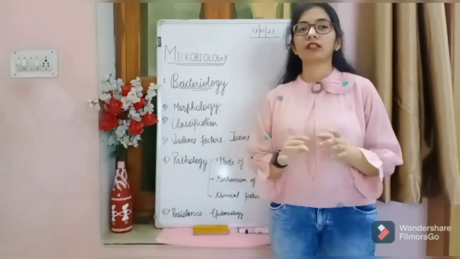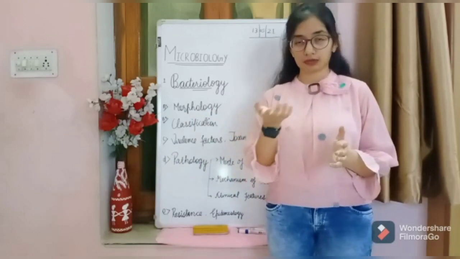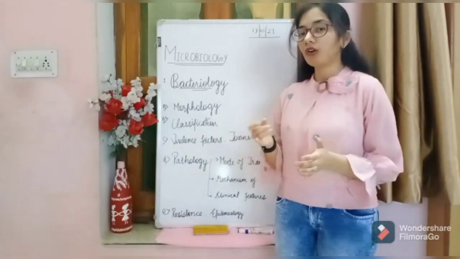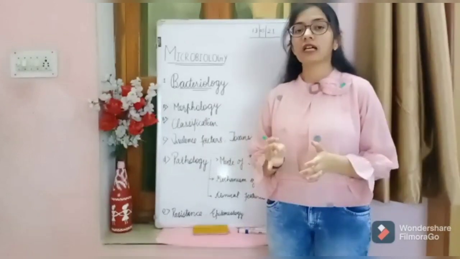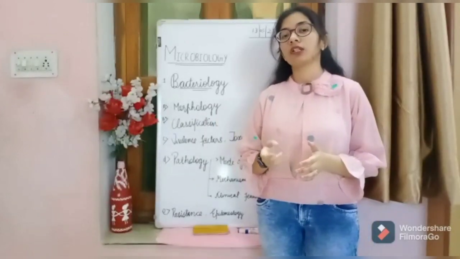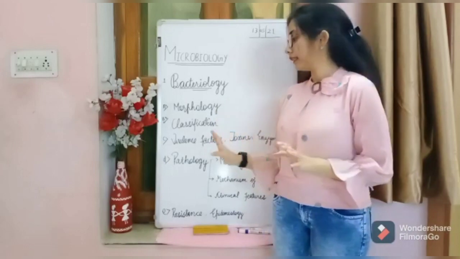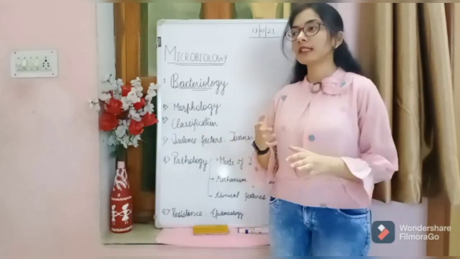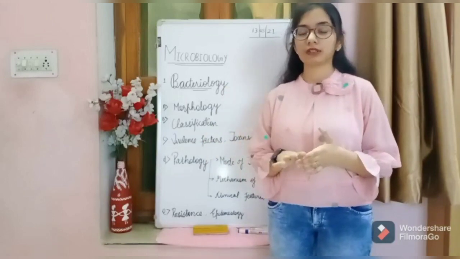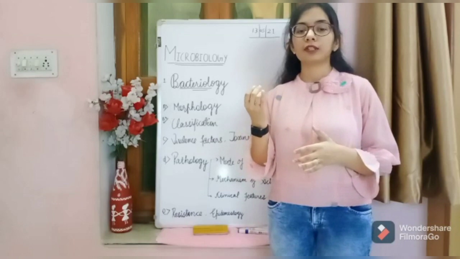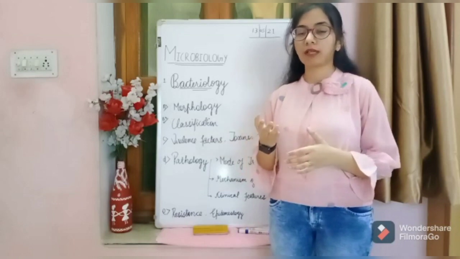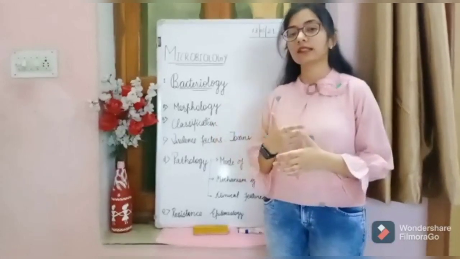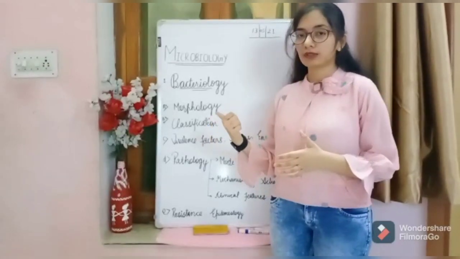What is the capsule? What is the peptidoglycan layer? What is lipoteichoic acid, lipopolysaccharide, oligosaccharide? All these things we will include in the virulence factors, and what their functions are also. We have to mention these in the virulence factors. If there is any kind of swelling, yes, we can mention any other structures in the virulence factors, for example, capsular swelling which is shown by bacteria, or any other things. These are the things which we have to give in the virulence factor.